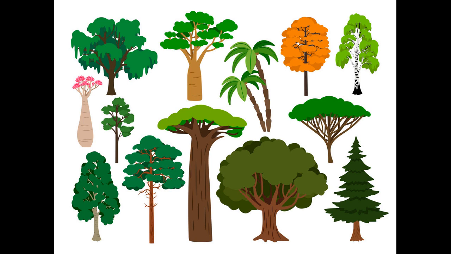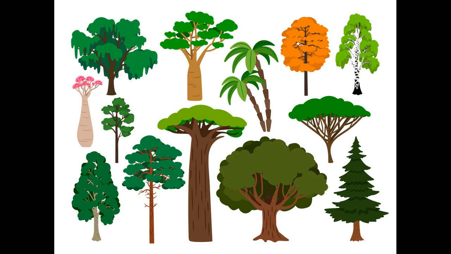And when it comes to animals, there are also different types of animals, right? You can see there are birds, and there are other animals like mammals, right? Dogs and humans.